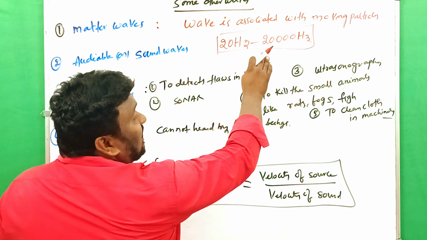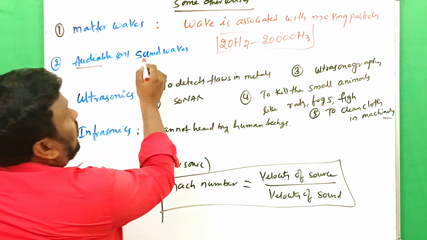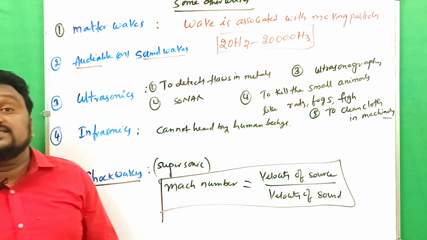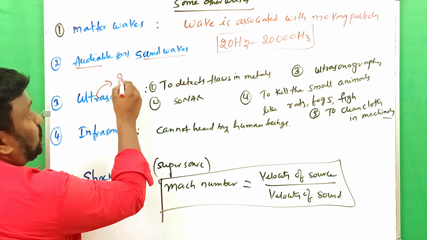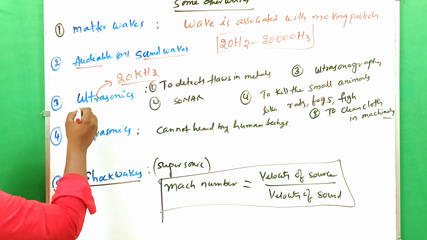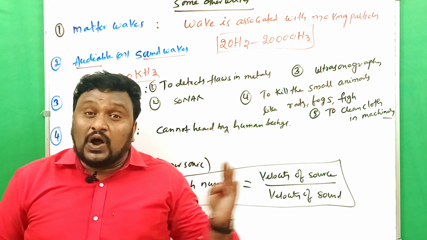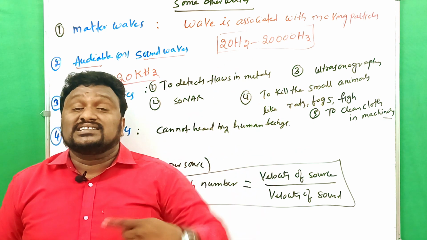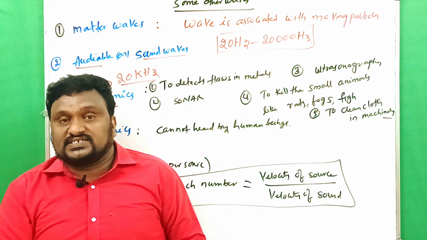The sound waves having a frequency between these two are what we call audible or sound waves. Clear? And now ultrasonics. The sound waves having frequencies more than 20,000 Hz are called ultrasonics. In between 20 and 20,000 is the audible range, more than 20,000 Hz is ultrasonics. If it is less than 20 Hz, that is infrasonics.